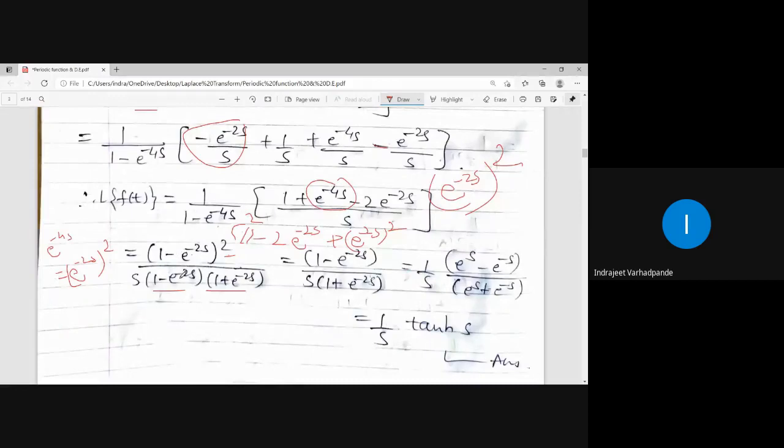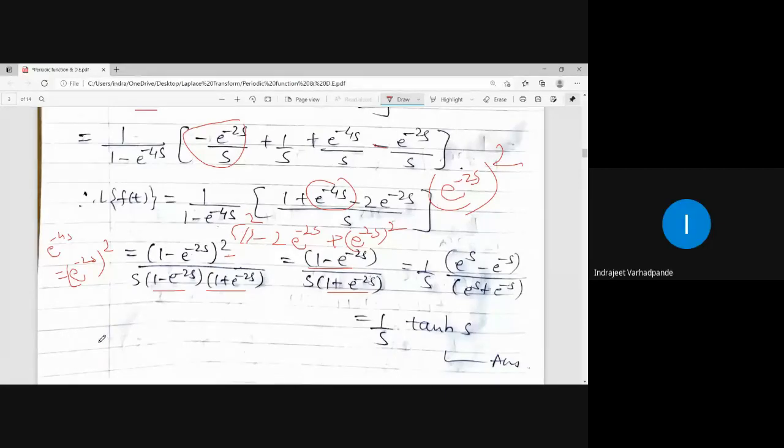Because one of the term gets cancelled with the square term. And then only we are left with 1 minus and 1 plus. And then it is easy for us to convert it into hyperbolic tan. Is it fine? हाँ सर.